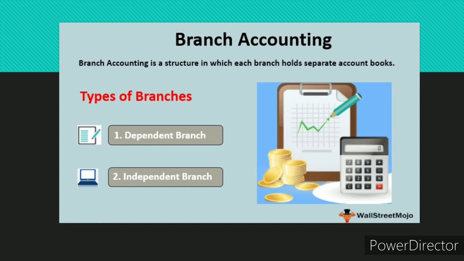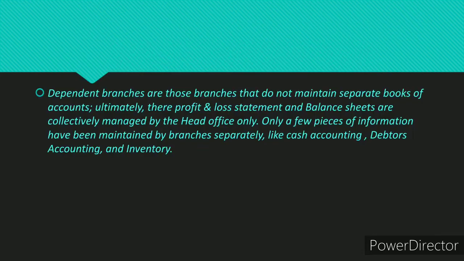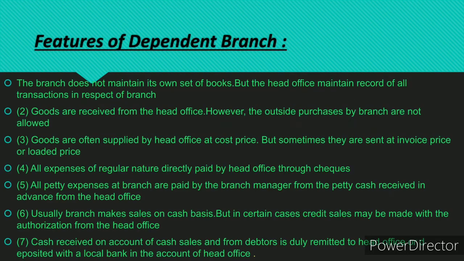Branch account. Types of branches: dependent branch and independent branch. Dependent branches are those branches that do not maintain separate books of accounts. Ultimately, their profit and loss statement and balance sheets are collectively managed by the head office only. Only a few pieces of information are maintained by branches separately, like cash accounting, debtors accounting, and inventory.